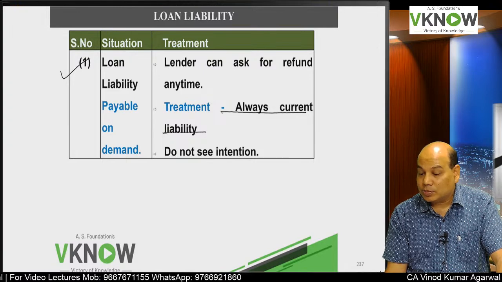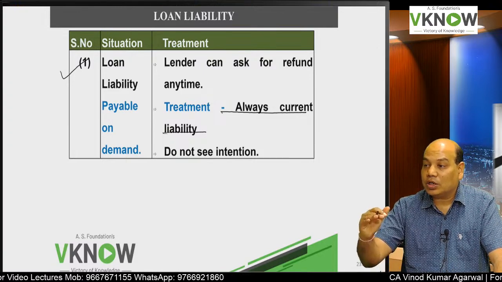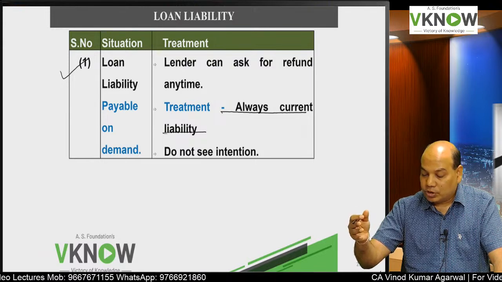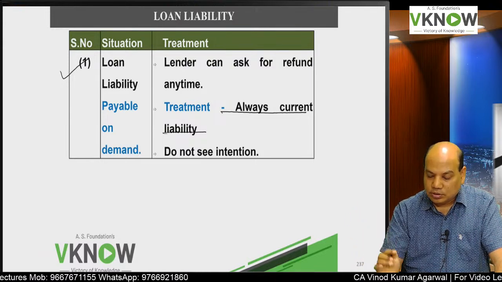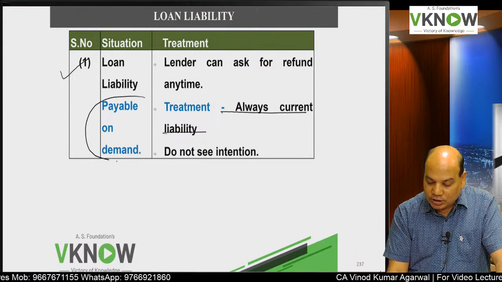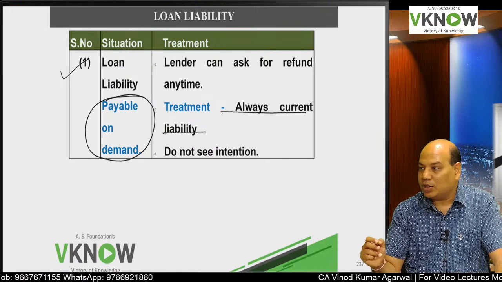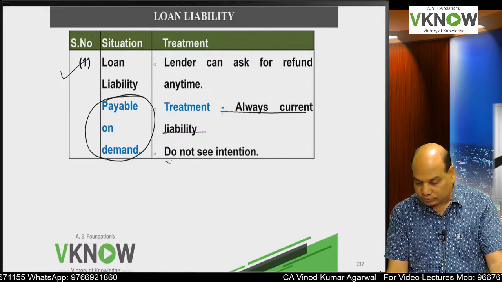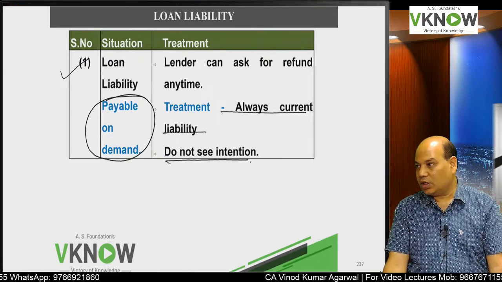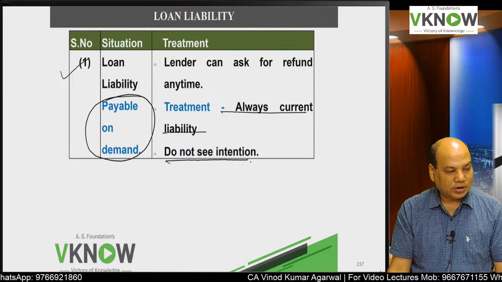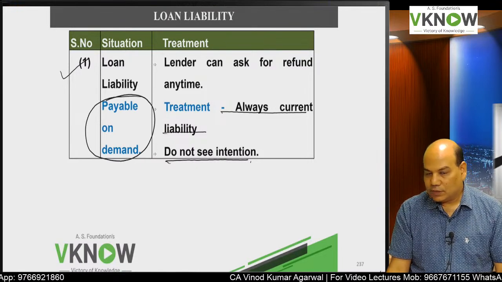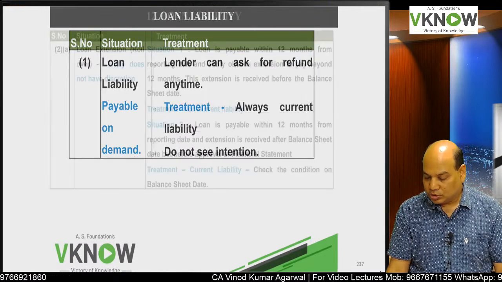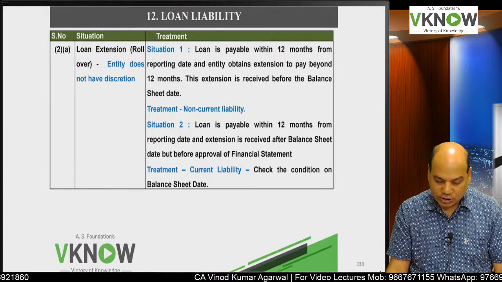From the lender's point of view, they can show current or non-current asset, but the borrower does not have unconditional right to defer the payment beyond 12 months. It is repayable on demand. So always current liability. Do not see the intention here. If it is payable on demand, you have to put it as current liability.